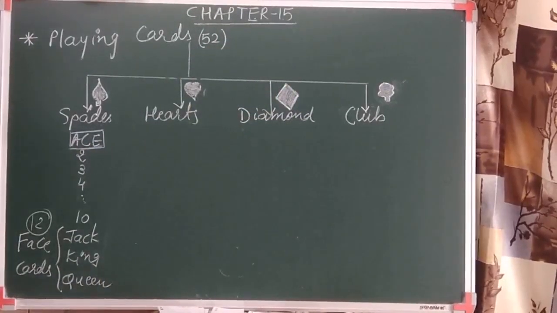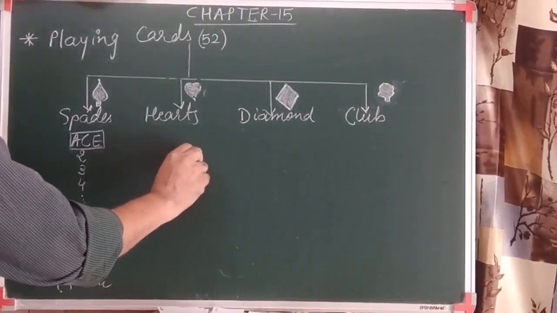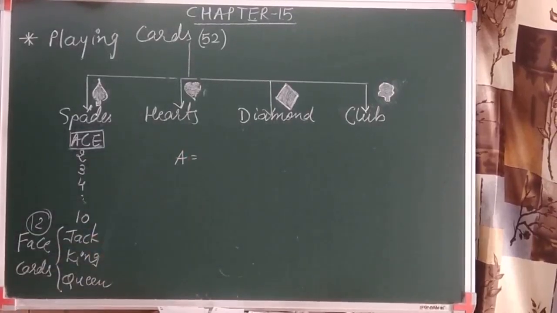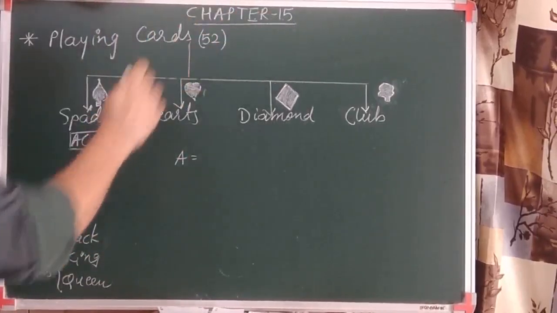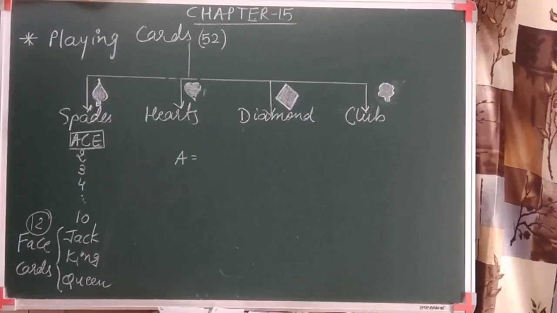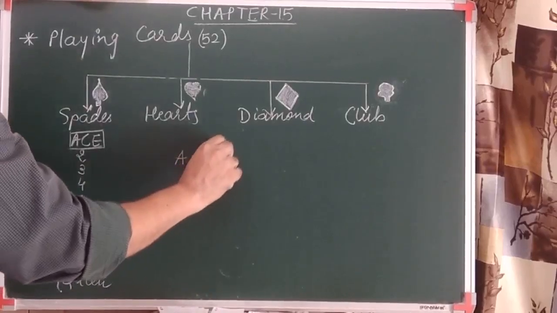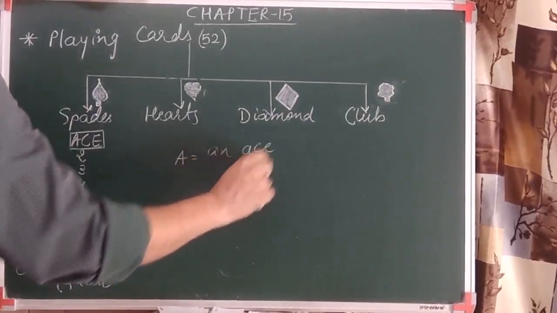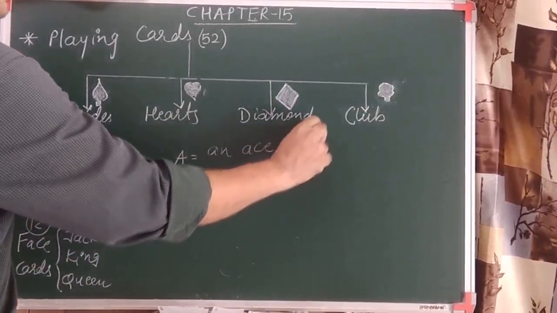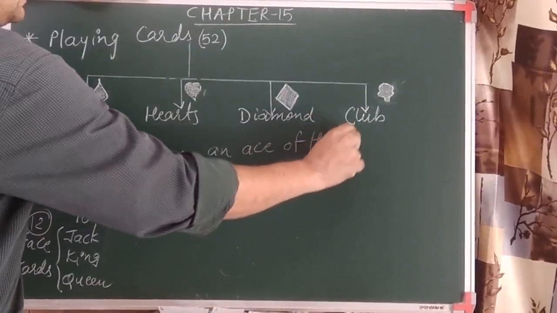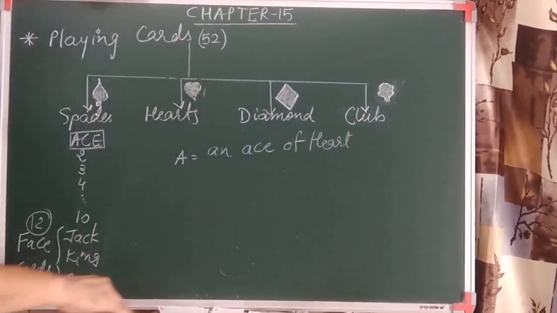Suppose one question comes: find the probability of choosing a card randomly from the 52 cards that it is an ace of heart. Suppose it is given. Ace of heart मतलब लाल का एक.